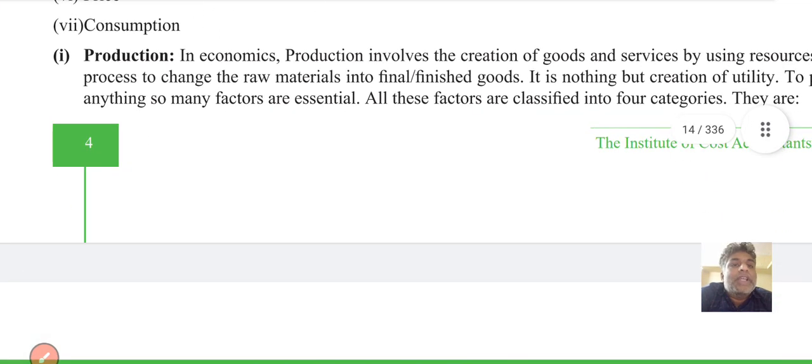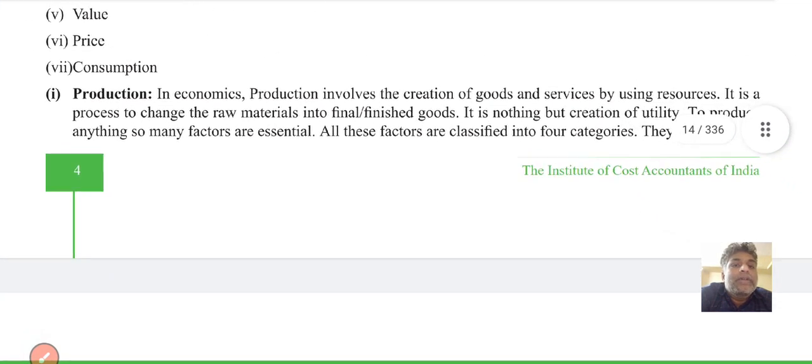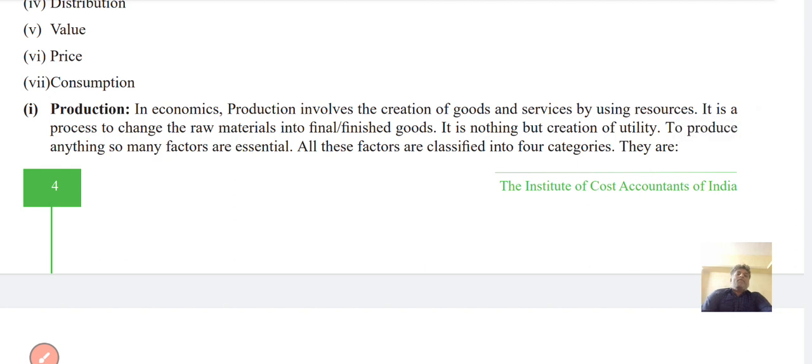Next, production. Now we will discuss the 7 topics. So production in economics involves the creation of goods and services by using resources. It is a process of changing the raw material into final and finished products.